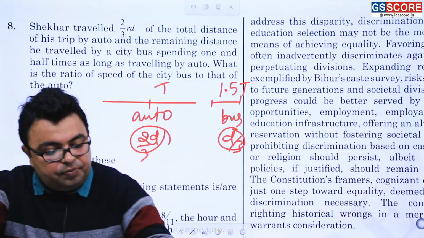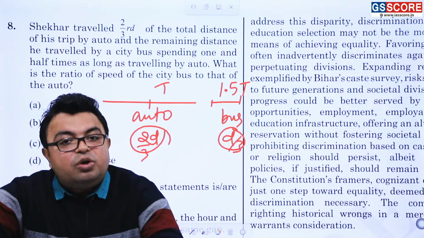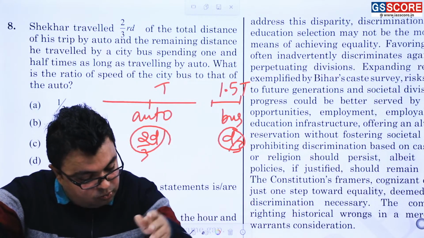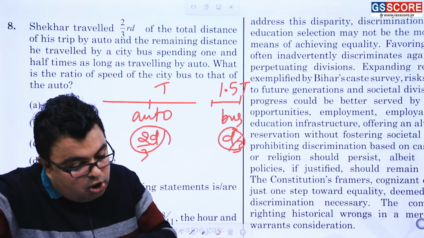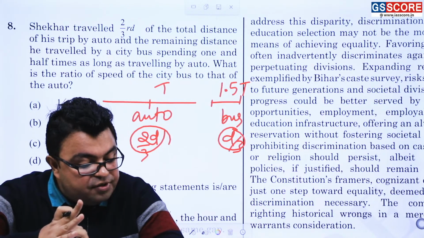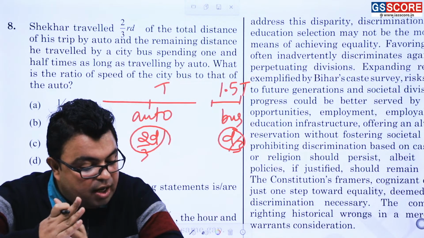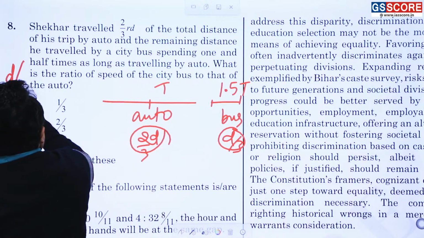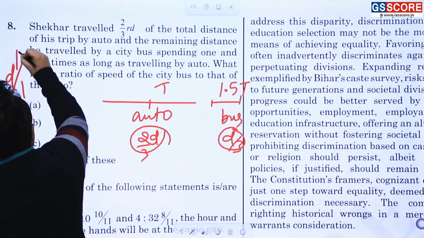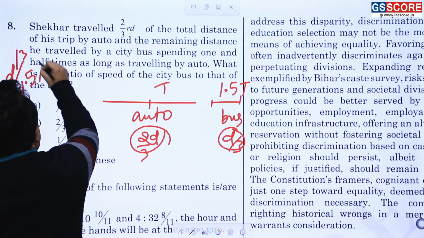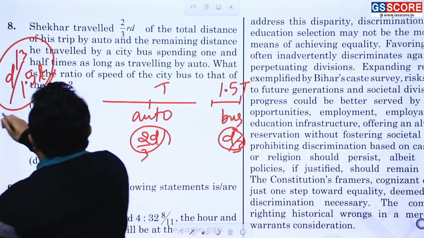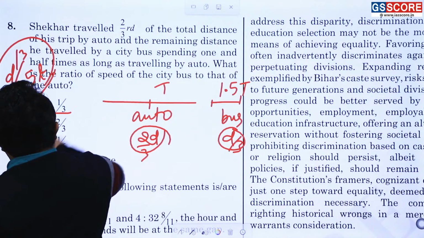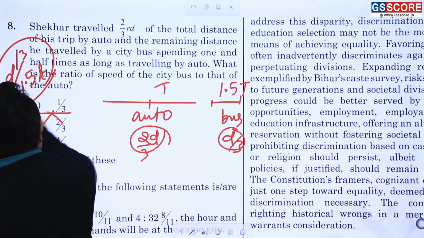Now what is the thing? Required speed is total distance traveled divided by total time taken. So the question is, sorry, what is the ratio of speed of the city bus to that of the auto. Simple. City bus: d upon 3 divided by 1.5t. Am I correct? This divided by what? Auto: 2d by 3, 2d by 3 whole divided by t. Am I correct?